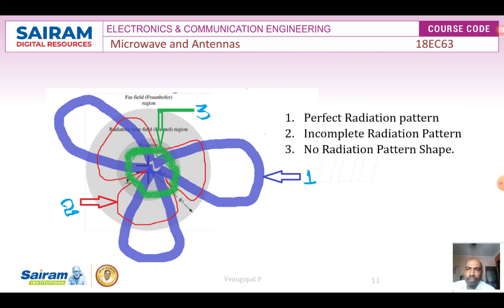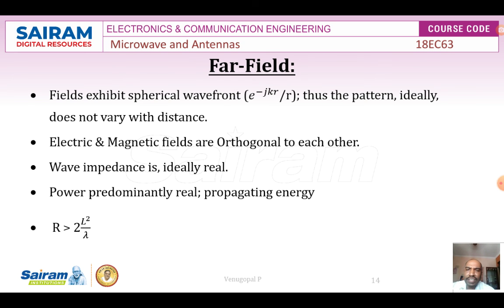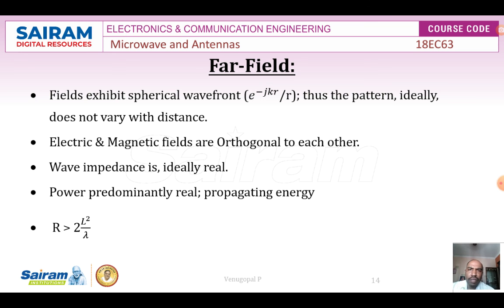So this is what you are observing in the radiating near field, but in the far field region or the Fraunhofer region, you are observing that the complete radiation pattern is formed. Electric and magnetic fields are perpendicular to each other. And one more thing is that wave impedance is ideally real, and power is predominantly real, propagating energy. And these things you are observing in the far field, where the radius is greater than 2 into D square by lambda. So these are the different zones which are available around the antenna.